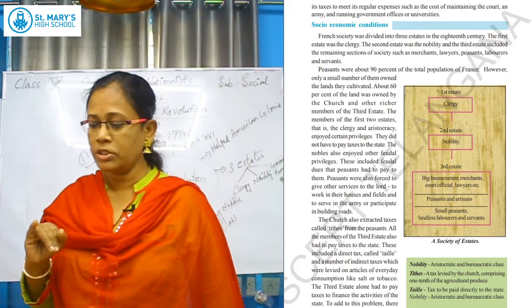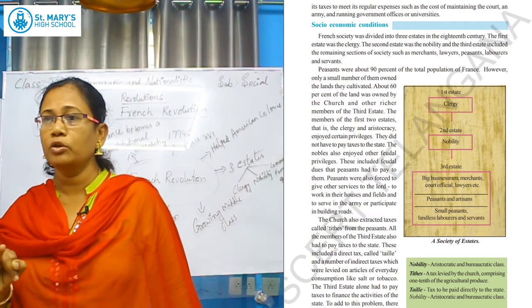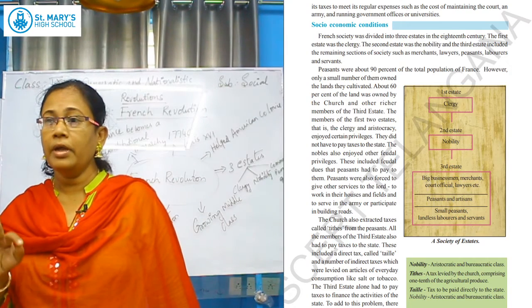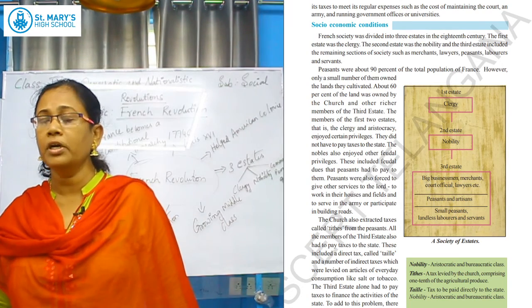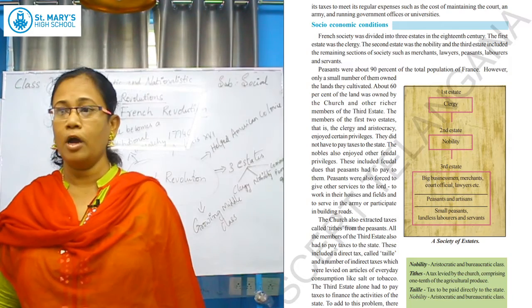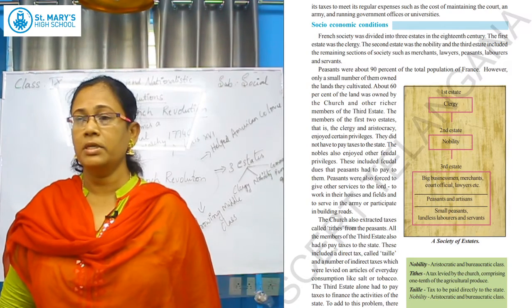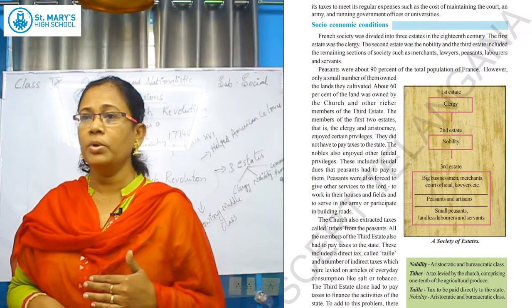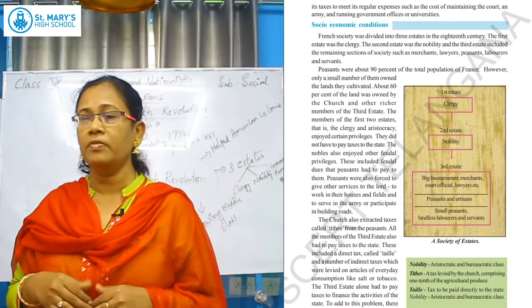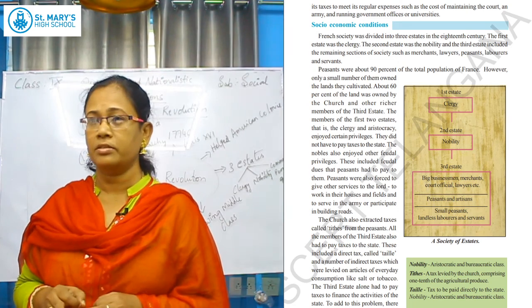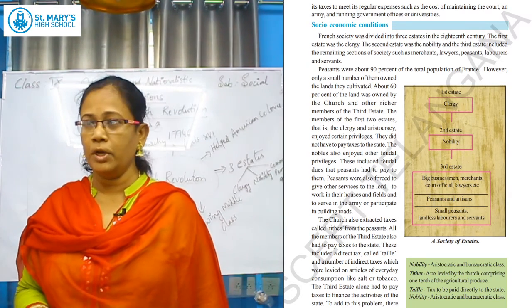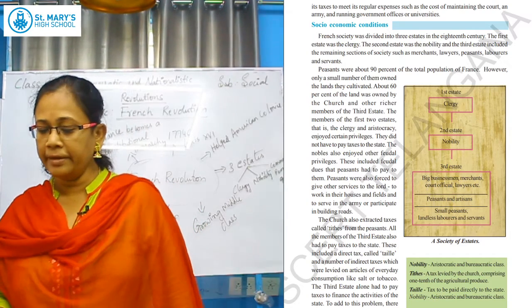So, it was divided into three estates in the 18th century. First estate, what, children? Clergy. Second estate, nobles. Third estate, the common people. Here, how much percentage belongs to the third estate? 90% of the people belong to the third estate. The clergy and nobility, the first and second estate people, enjoyed all the privileges. They were dominating the third estate people, mostly the clergy and the nobles.